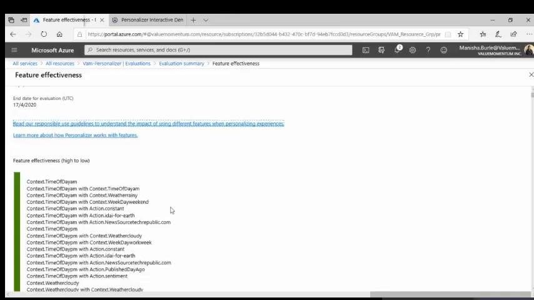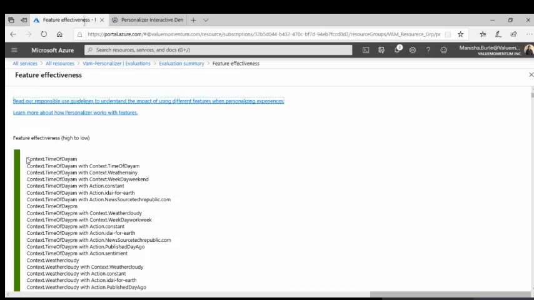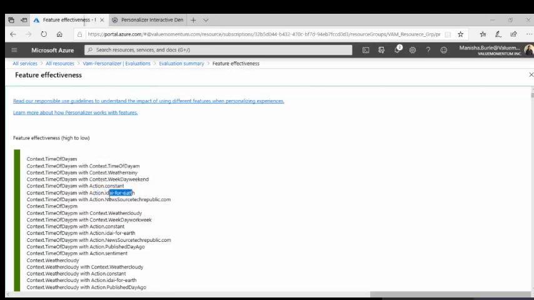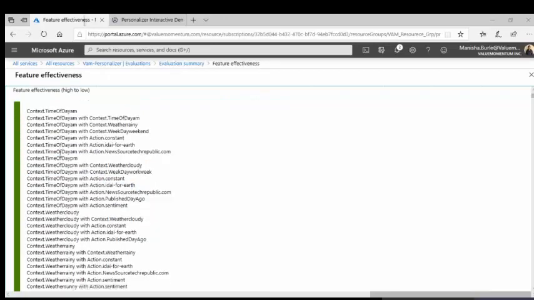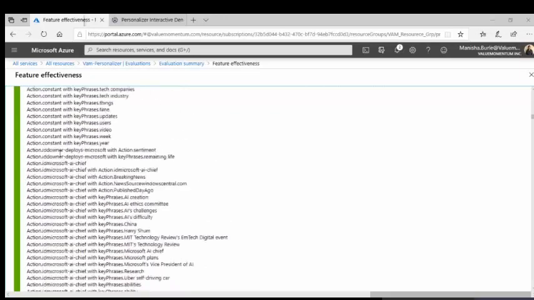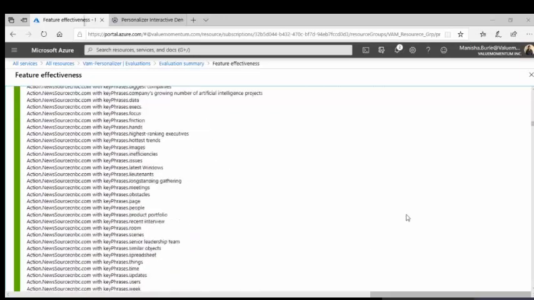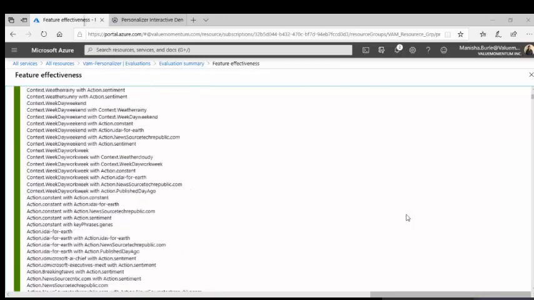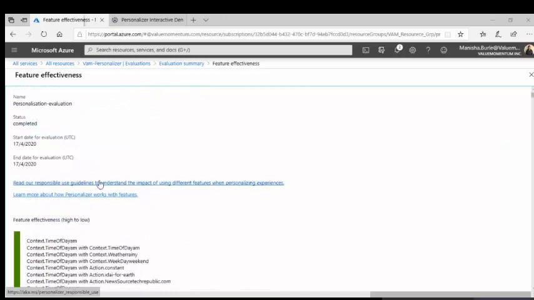Let's see, it gives from high to low. These are the features. At this set of features, the user is using this particular article, and the very low, the least, is this one. You can scroll down, you can find the last one. And you can also, let's go back,